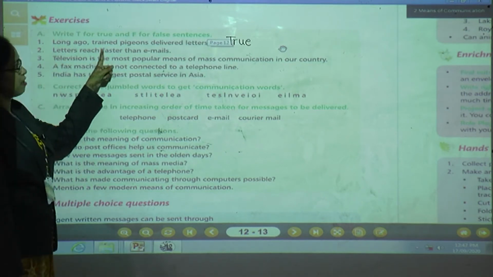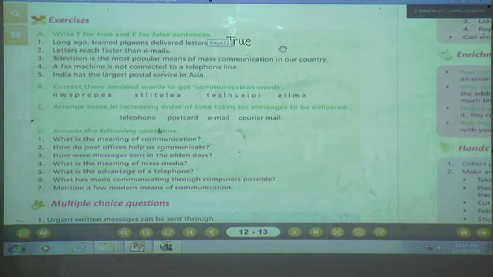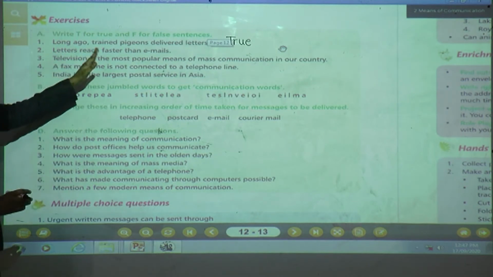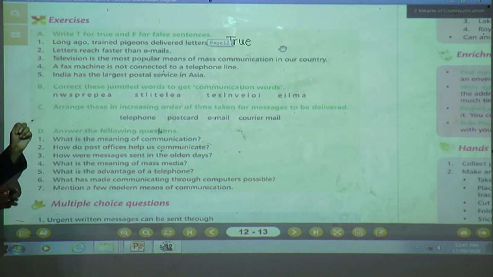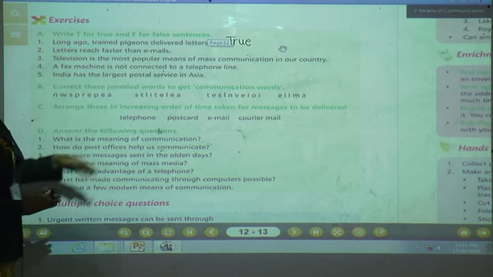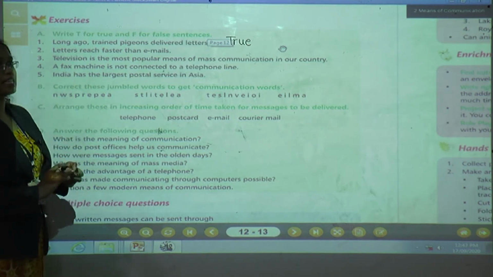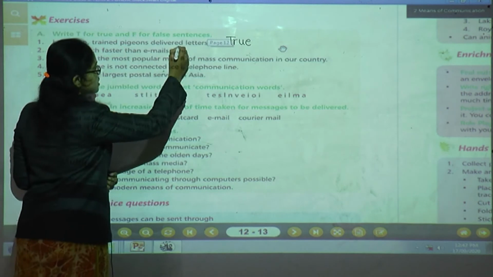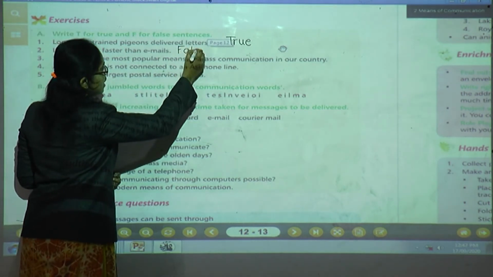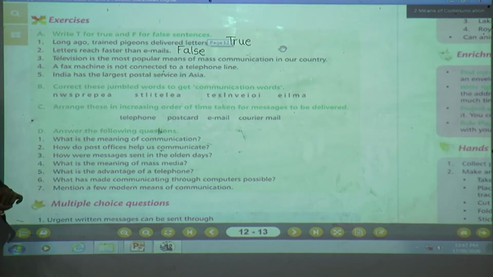Letters can reach faster than emails. Yes, do letters reach faster than emails? No. If we send emails, within a few minutes we can send them. But can letters reach faster? No. That's why the answer is false. F-A-L-S-E, false. Yes children, understood?